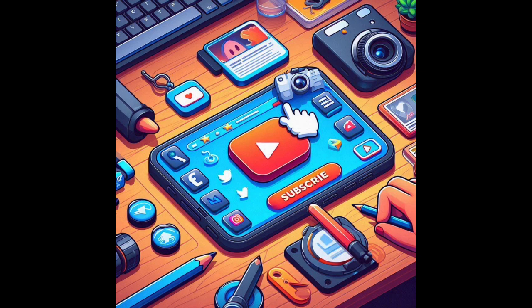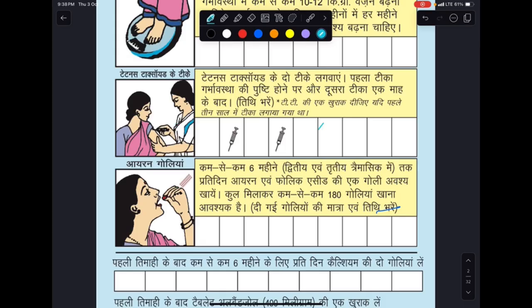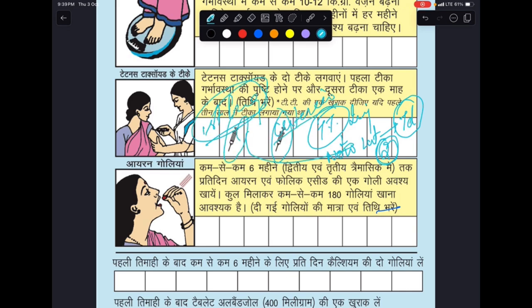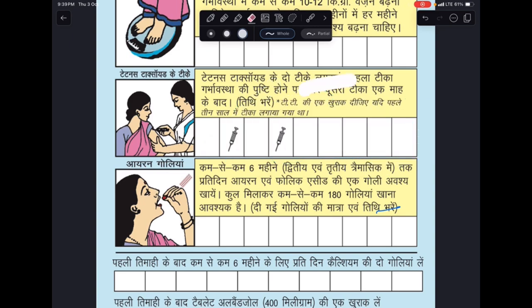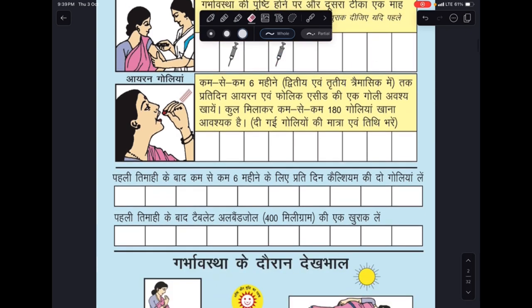Now moving forward to TT injections. Earlier there were TT injections, but now the latest update is that we give her 2 injections in her pregnancy. Now there is a criteria here. What's that criteria? First pregnancy, 2 injections 1 month apart. But if her next pregnancy is within 3 years, she'll only get 1 injection. All right. If her pregnancy is more than 3 years apart, then she will again get 2 shots of the TT injection. So this is not TT anymore. That's the latest update. Okay. Now moving on to the next one.